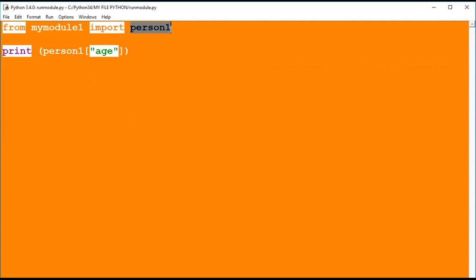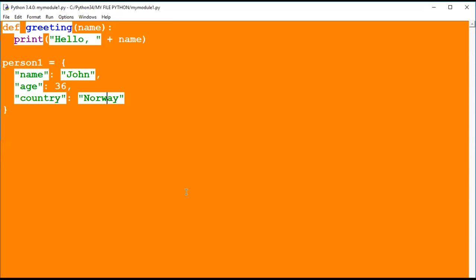What is person1 here? That is a dictionary. Print person1 age. I am printing from here. When I run this program, see, 36 will be printed here. What is 36? That I have given earlier in the previous one. So 36 I have stored in there. I have stored it in this, so I am calling that.